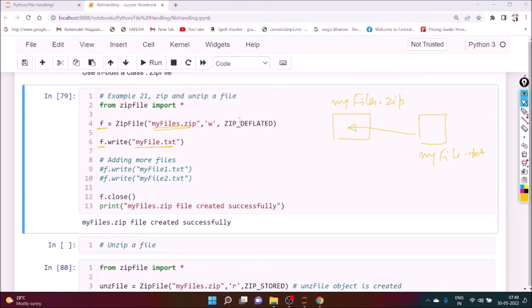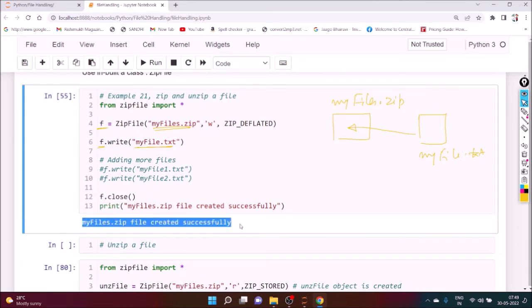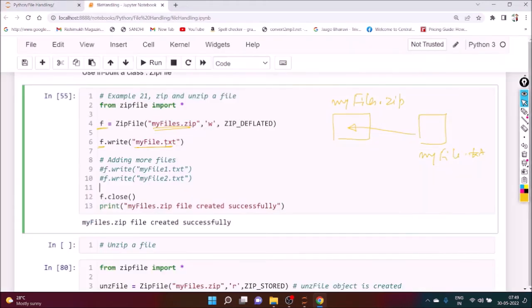So we can execute it. If you execute it, we can say my zip file created successfully. So you can see there whether myfile.zip is there or not. Yeah, myfile.zip is there. You can open it. Are you getting my point?